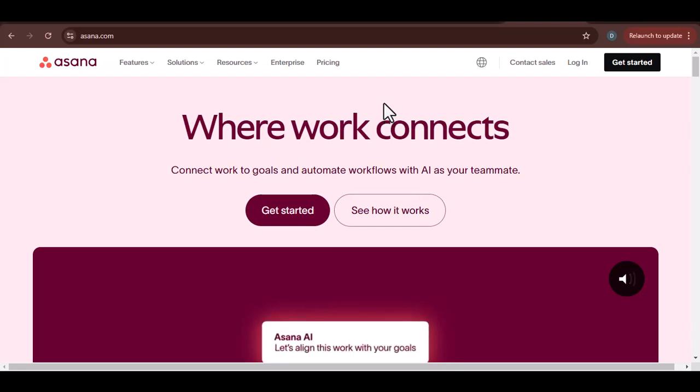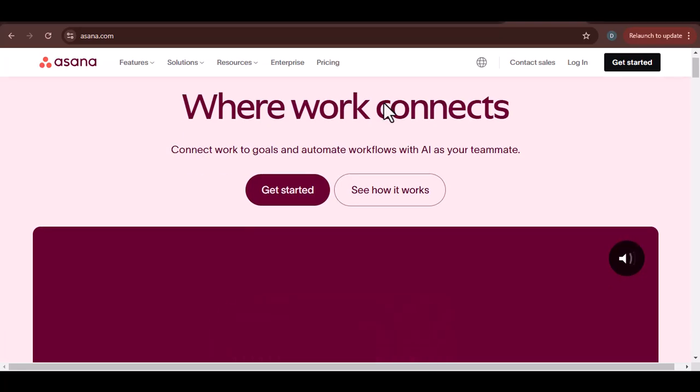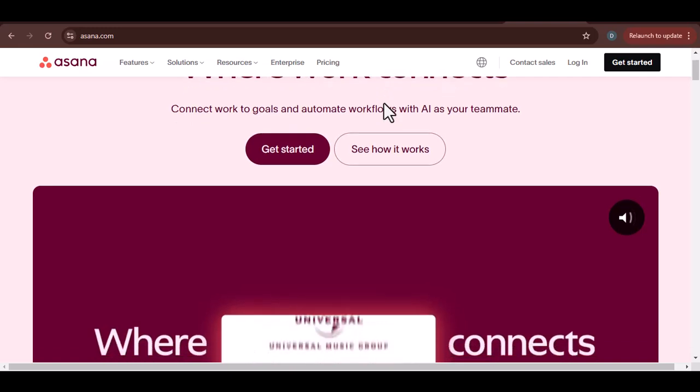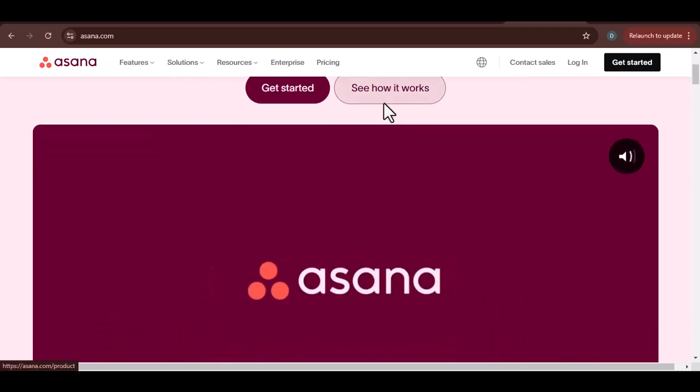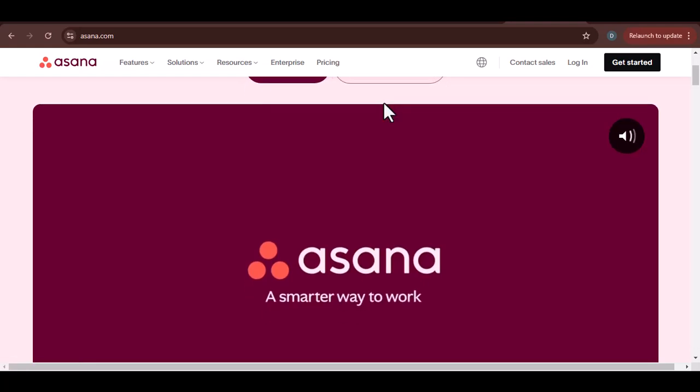Imagine this, you're on a plane, no Wi-Fi, and you're trying to stay on top of your work. You've got a million tasks running through your head, and you need a way to keep them organized. Can you use Asana without internet?